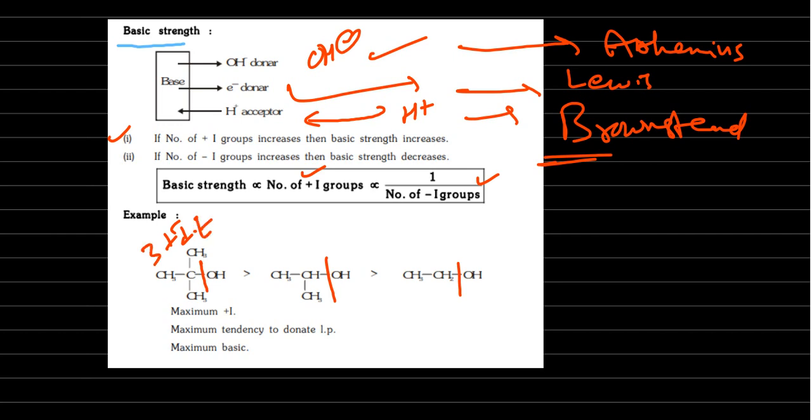Here only one inductive group. Here also only one is there, here also one is there, directly attached. But one is attached to one more, so I can write one dash or one and a half, like this. Here only one, so obviously this is more than this. Maximum plus I, maximum tendency to donate lone pairs. So here it cannot donate OH minus, but it can donate a lone pair because it has more electron density. 3, 3 are donating.